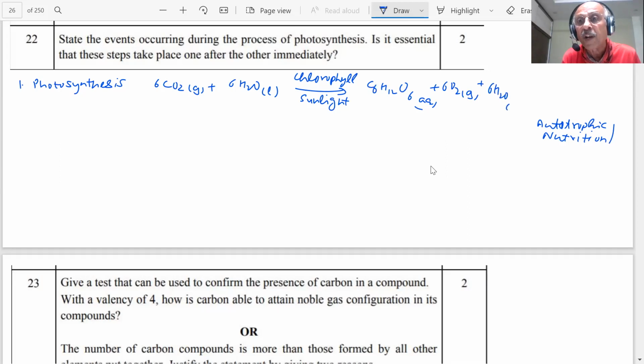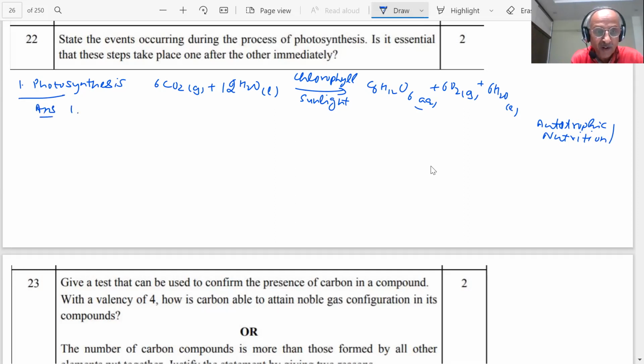You are producing water as well, this is our water. So to balance it, let me make it 12 because there are 6 water molecules here. So this process is known to you, students. This is photosynthesis which takes place in the green plants. What answer do we have to write, how many steps are there in photosynthesis? This is our answer now.